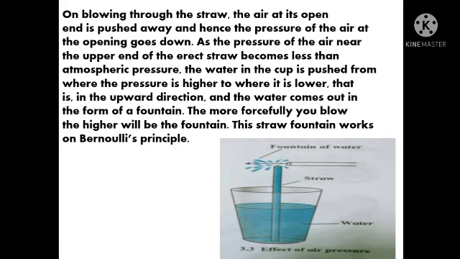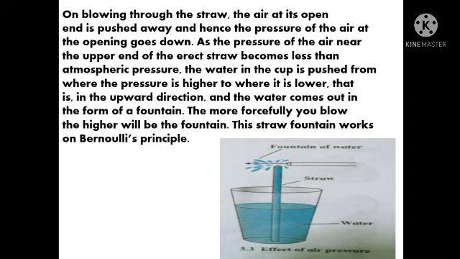Students, when we blew through the small piece of straw, what happened? The air is pushed away through the straw which is in the cup, and when the air is pushed away, the pressure of the air at the opening goes down. As the pressure of the air near the upper end of the erect straw becomes less than atmospheric pressure, the water in the cup is pushed from where the pressure is higher to where it is lower.